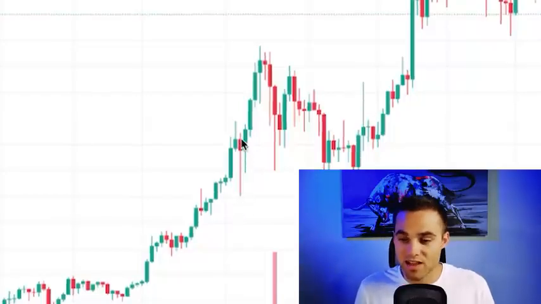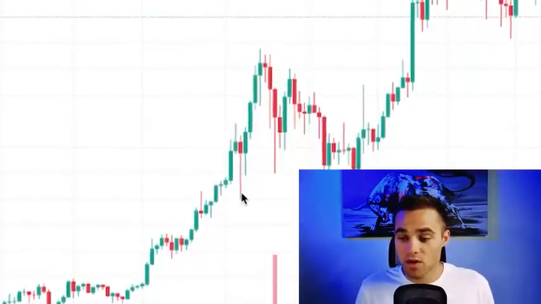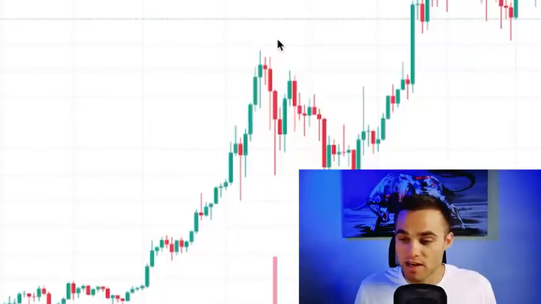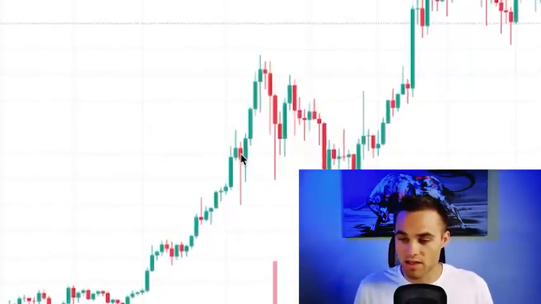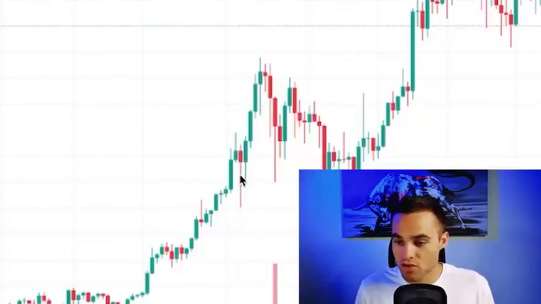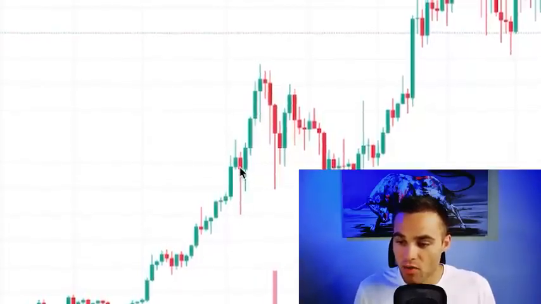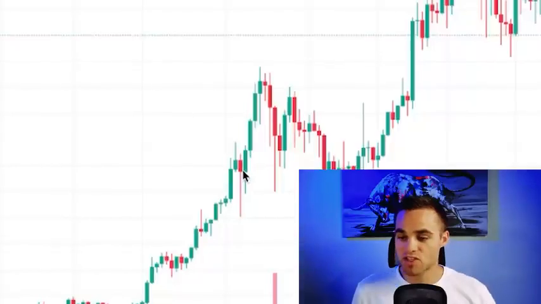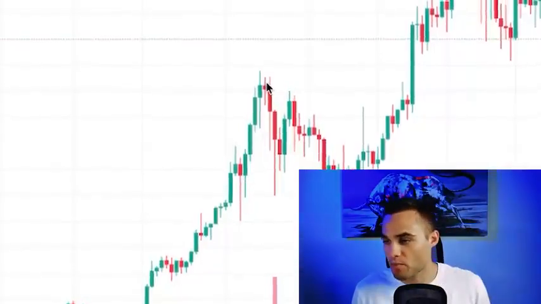So what is this telling us psychologically? It's telling us that price tried to go down here lower, but it didn't want to, and actually price ended up coming up here. Psychologically, the bears tried to win over here. They went all the way down, but the bulls came back and fought it all the way up to this point. And this is generally a likely scenario where price is going to continue on upwards.